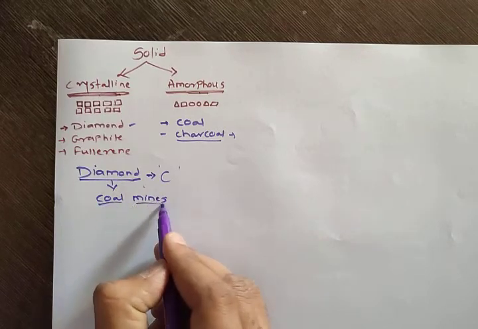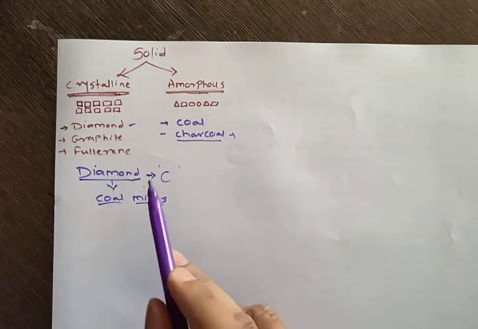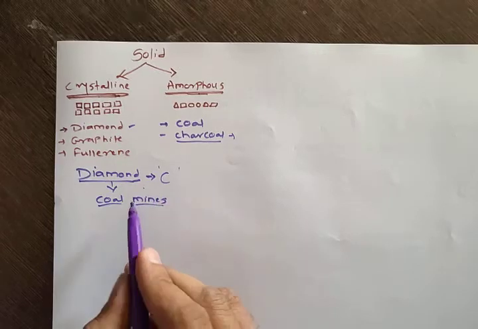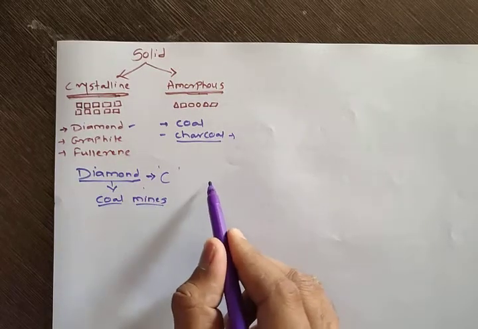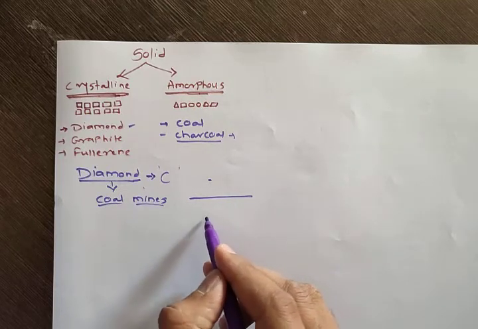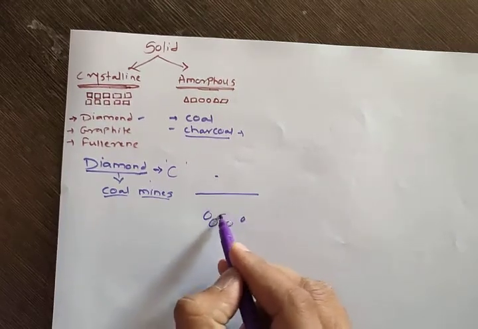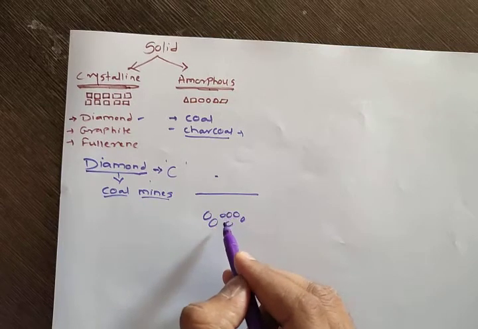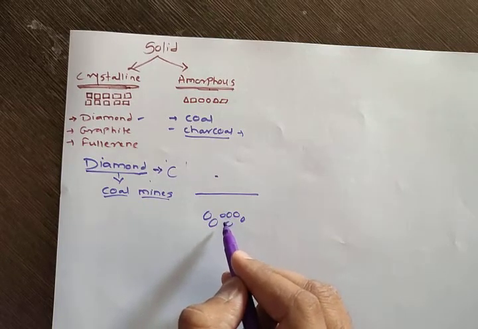All of you know mines, okay. In coal mines this diamond is formed, under the earth crust. Below the earth crust the coal is present, and this coal is made by a natural process.